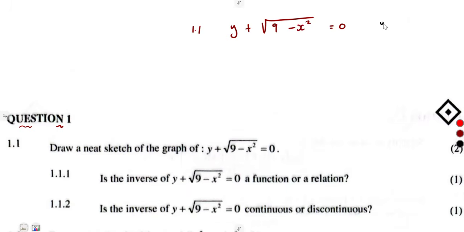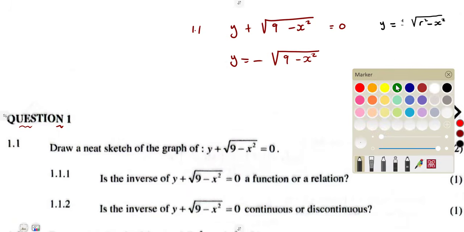We are supposed to write it in the form y is equal to whatever you're going to have here. Is it a plus? Is it a minus? But we are going to have the square root of r squared minus x squared, where r is the radius. So we can see this is exactly what we have. If we take this plus to the other side, it will be a negative square root of 9 minus x squared. Exactly the format that we must have for a half circle.